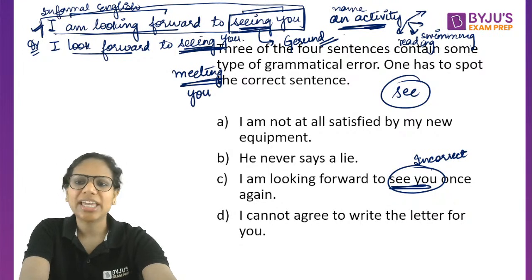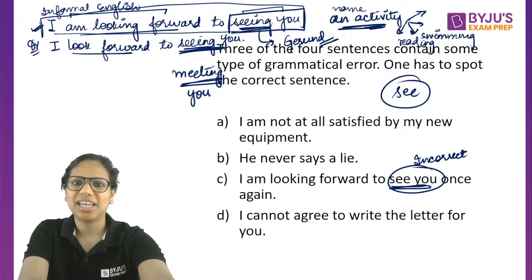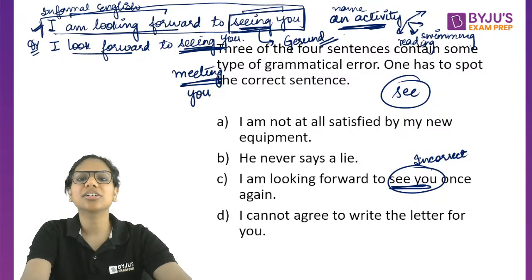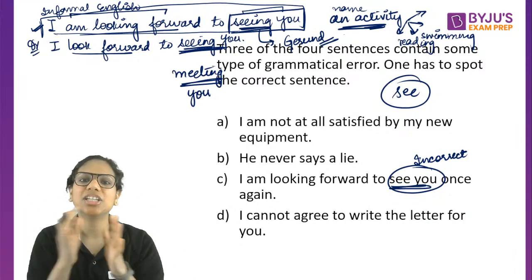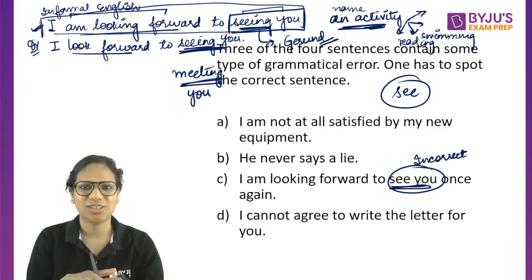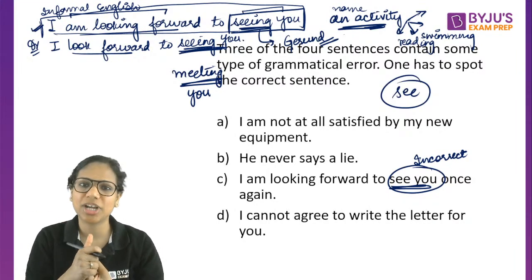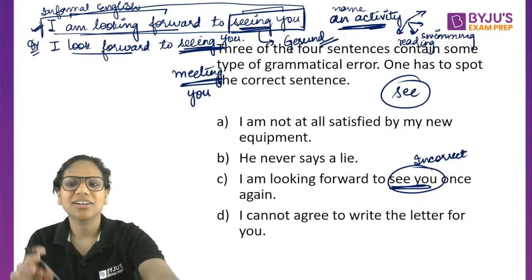See you again is correct. Yes, see you again is correct, right? Because there you don't need the name of something. Okay, it's basically a short form of I will see you again. Okay, I will see you again. I hope to see you again. So you don't need a gerund there.